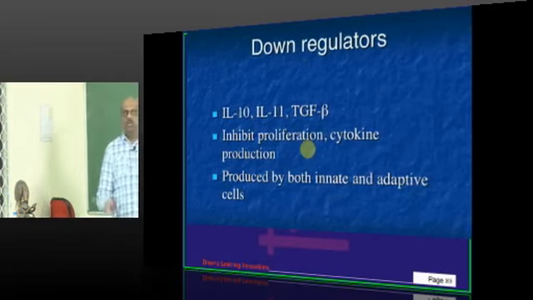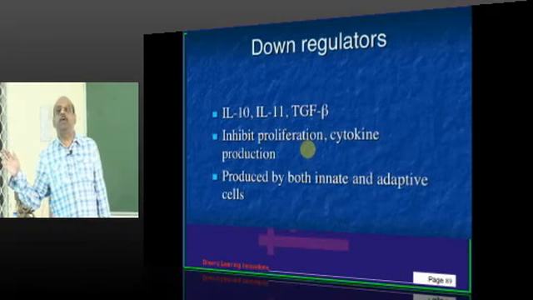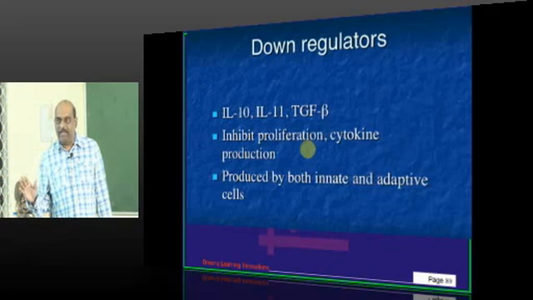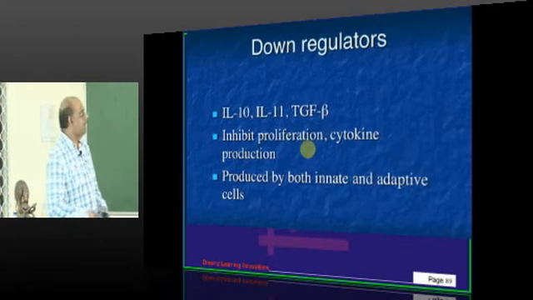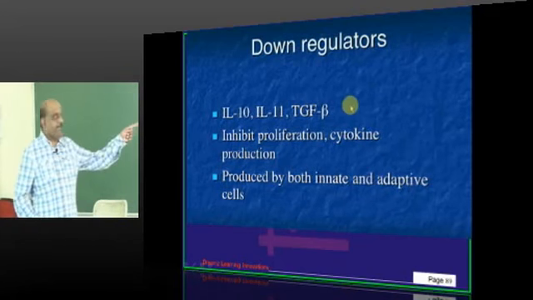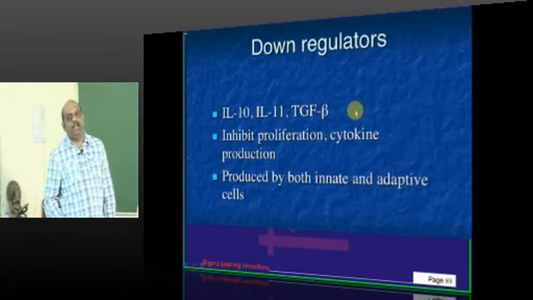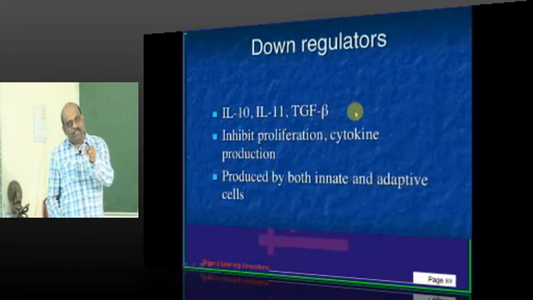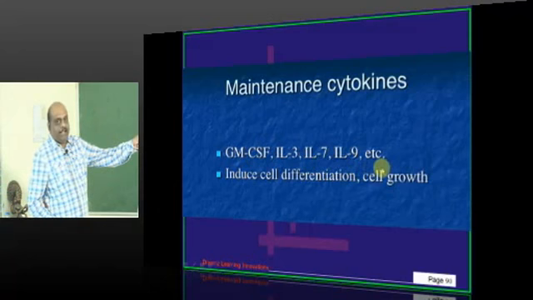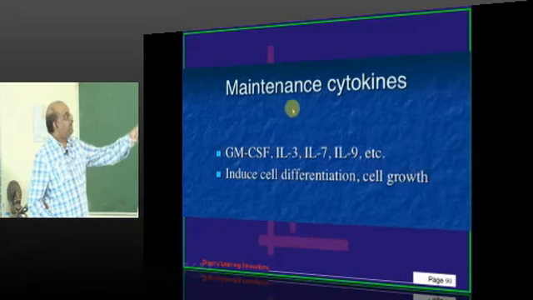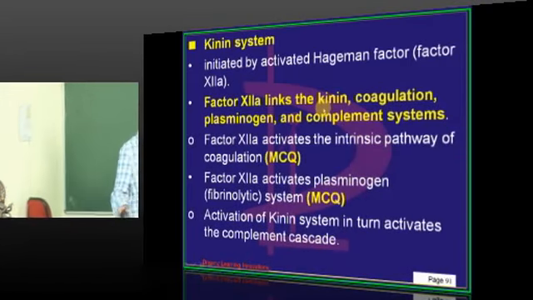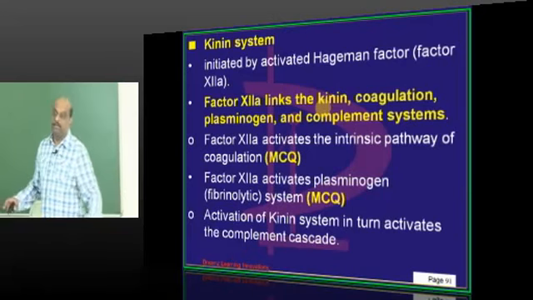Now, all cytokines are not pro-inflammatory in nature. You must be very clear. Which cytokines then in that case are down regulators of inflammation? Interleukin 10, interleukin 11 and TGF beta, not alpha. This is one of the favorite questions of the examiner. TGF beta, what is the purpose of it? It is by nature anti-inflammatory. Whereas interleukin 3, IL-7, IL-9, TNF alpha, they are all basically the ones which maintain the inflammation, is what you need to appreciate. So that's all the story of cytokines.